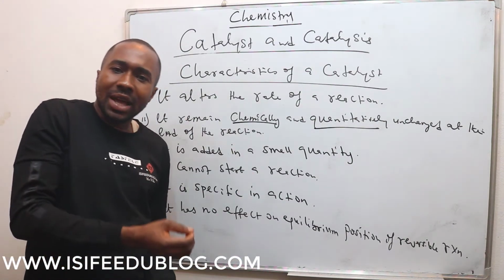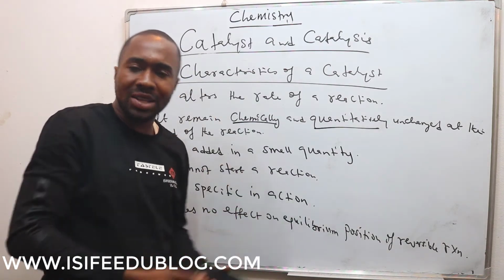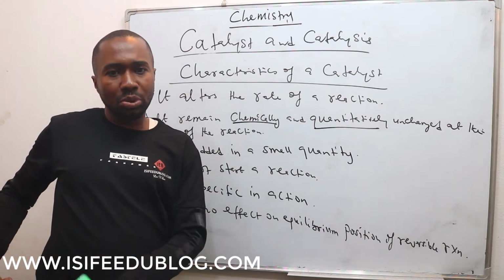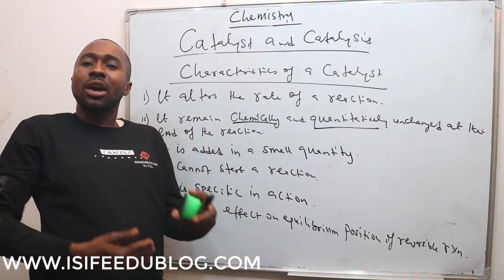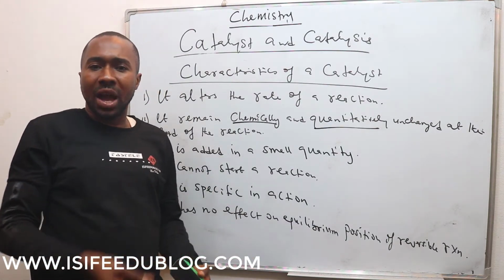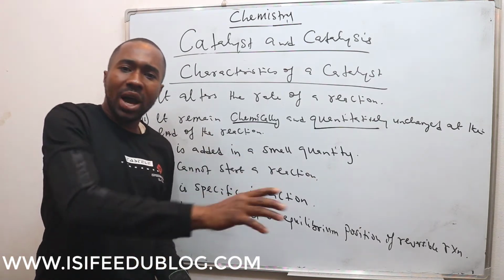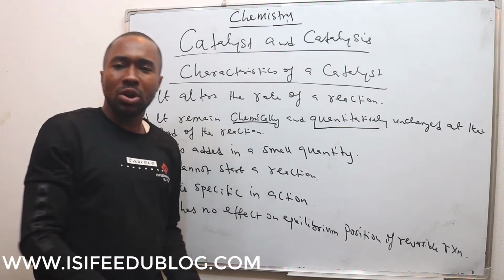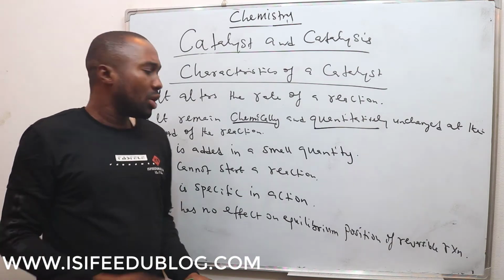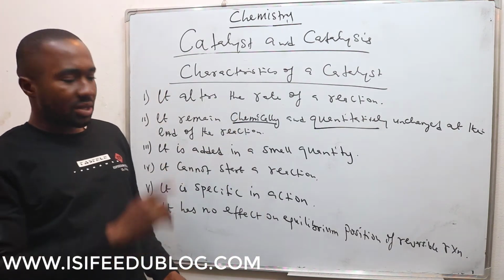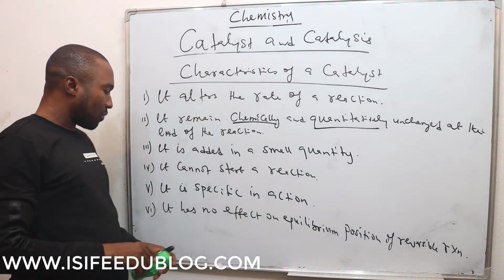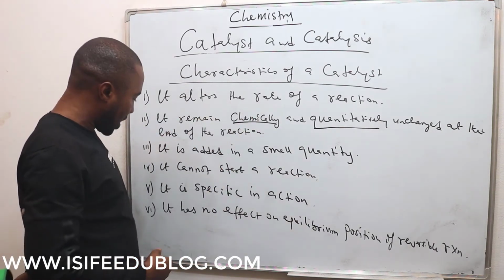Because the work of a catalyst is to make the reaction become faster than what it used to be, or to become slower. Maybe you started the reaction and the reaction is taking a longer time, but you want to save time, you can add a catalyst. When you add a catalyst to it now, within a short period of time, you will start getting your product. But a catalyst must be added to a reaction that is already in progress. That is another characteristic of a catalyst. It cannot start a reaction.